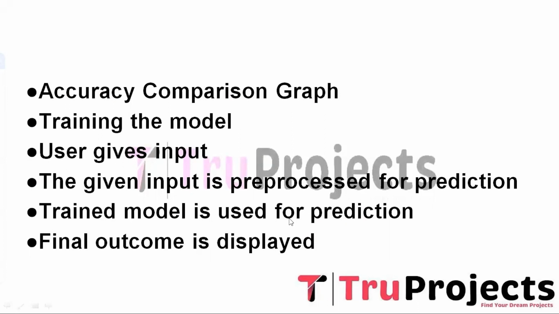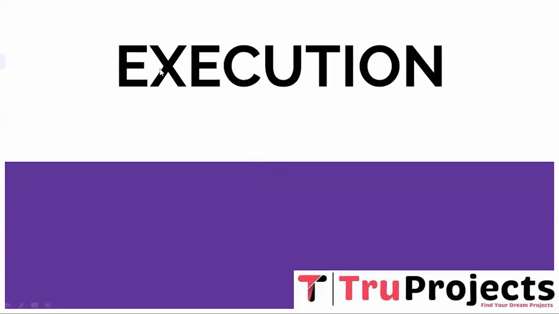And the next step is trained model is used for the prediction. The pre-processed user input is fed into the trained model to predict the sentiment associated with the provided tweet. And the last one is final outcome is displayed. The final outcome, which includes the predicted sentiment for the user tweet, is displayed on the user interface. This outcome provides insight into the sentiment expressed in the input tweet, facilitating a better understanding of the public opinion on Twitter.